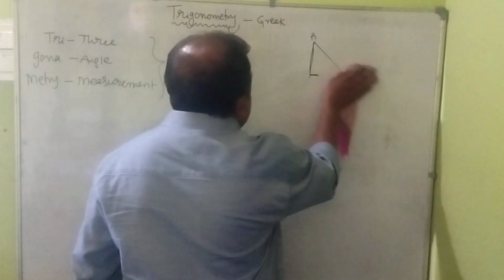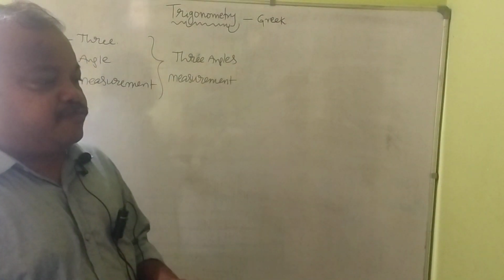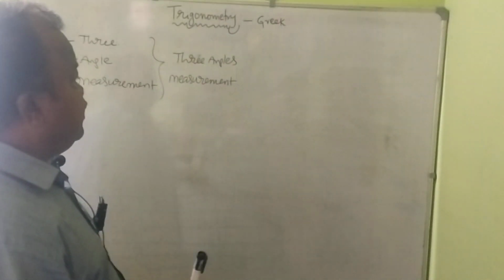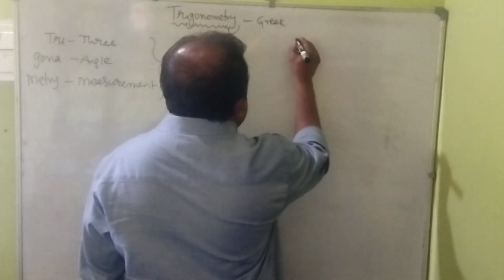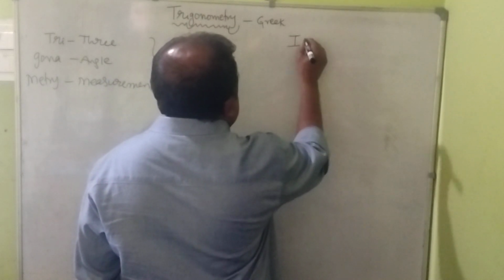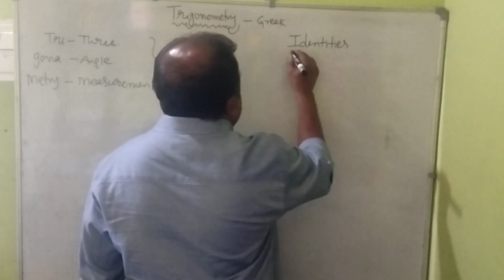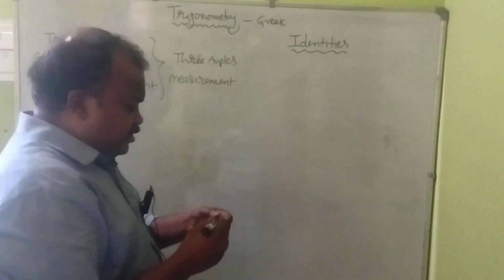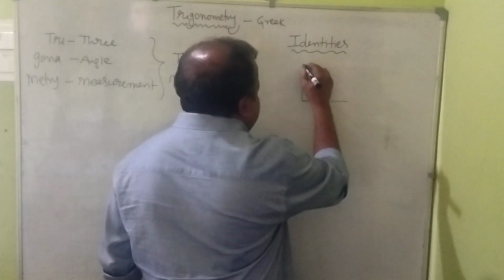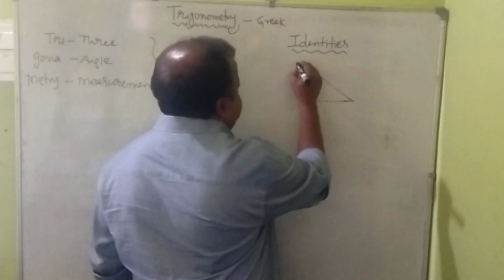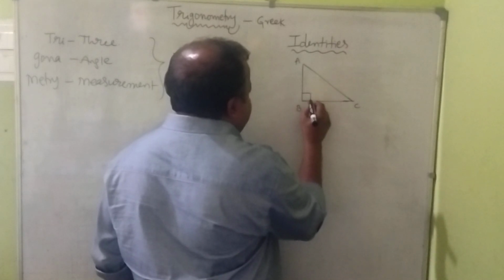Before going to find the trigonometric ratios, we have to know the trigonometric identities. What are the trigonometric identities? Identities means, in a right angle triangle, suppose you take one right angle triangle. We know three vertices and one square box.